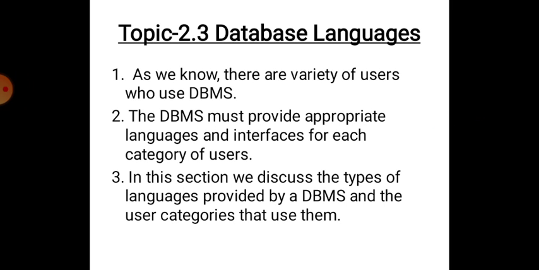Students, you very well know each category of users has a different level of knowledge and understanding. Hence, the language should be appropriate and the interface should also be appropriate so that they all can use the database management system. Point number 3. In this section, we discuss the types of languages provided by DBMS and the user categories that use them.